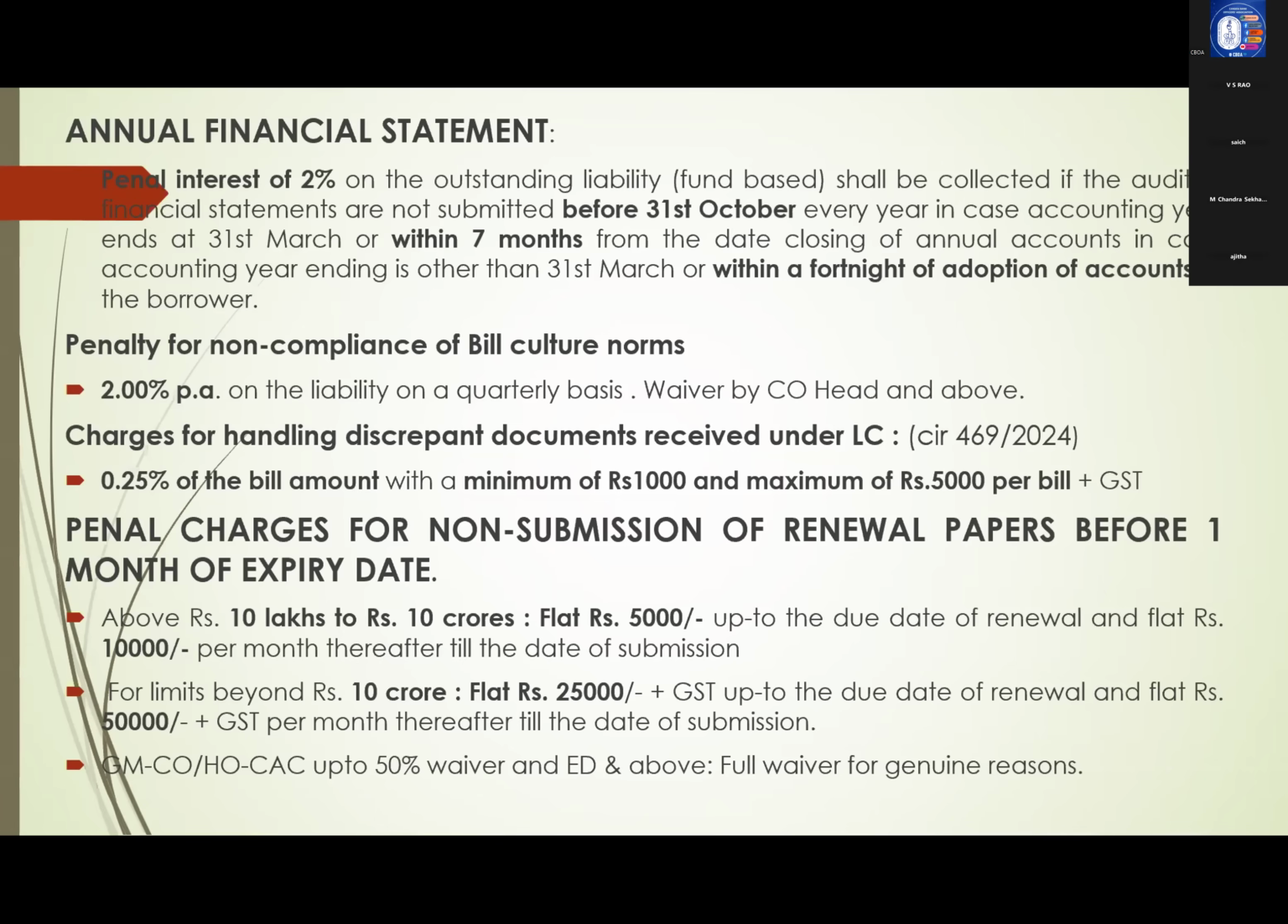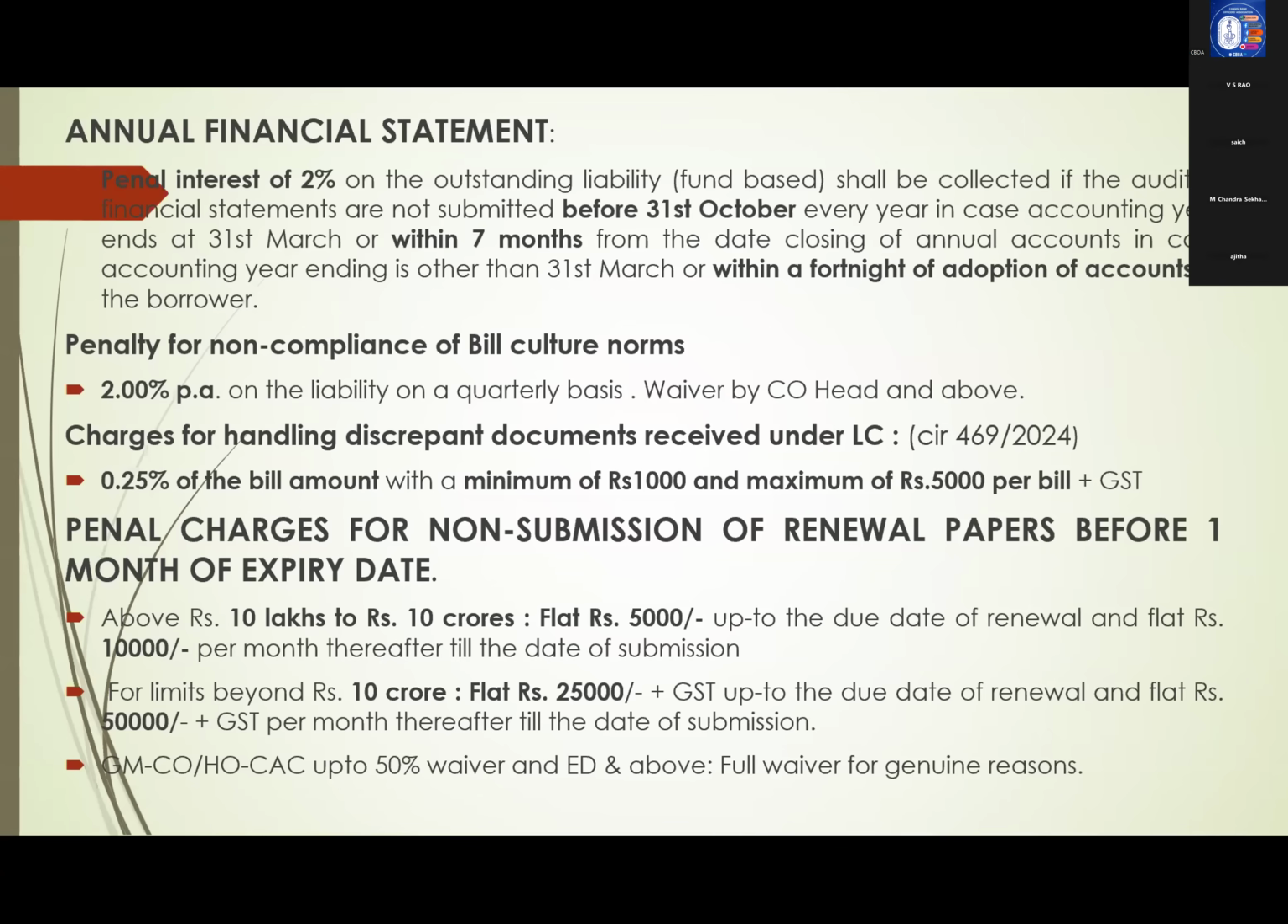Penal charges for non-submission of renewal papers before 1 month of expiry date. Because normally working capital limits are permitted for 1 year period, 12 months period. So immediately after 11 months, they have to submit these renewal papers. That is 1 month before expiry date. If they are not submitting, then we have to collect a penalty.